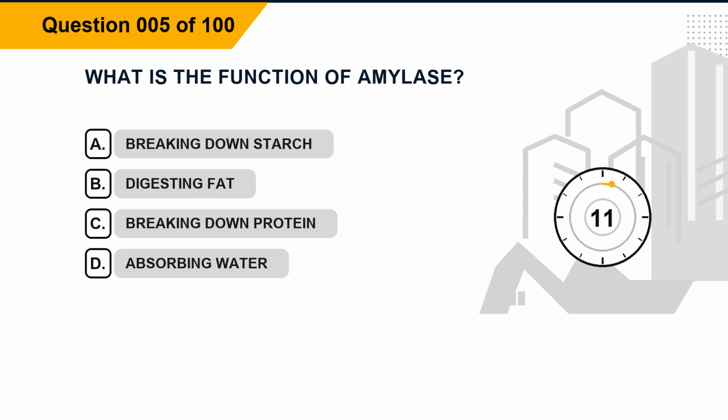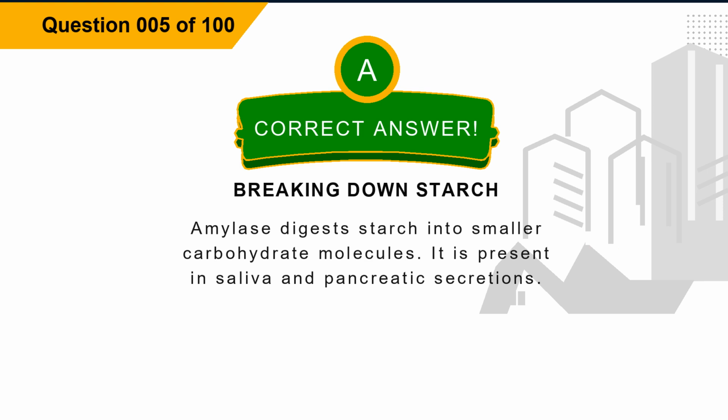Question 5. What is the function of amylase? Option A, breaking down starch. Option B, digesting fat. Option C, breaking down protein. Option D, absorbing water. The correct answer is option A, breaking down starch. Explanation. Amylase digests starch into smaller carbohydrate molecules. It is present in saliva and pancreatic secretions.